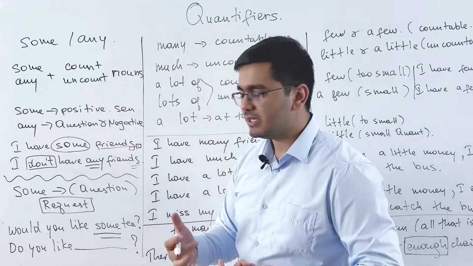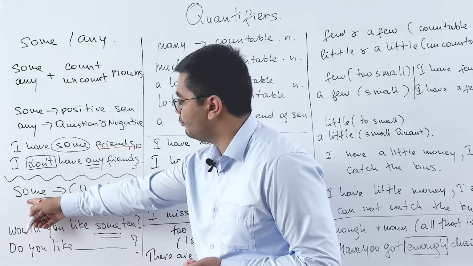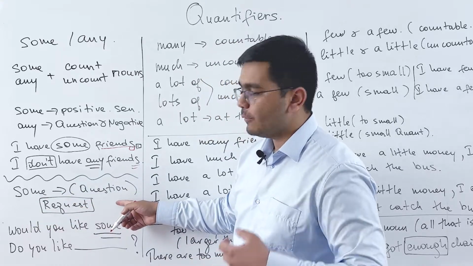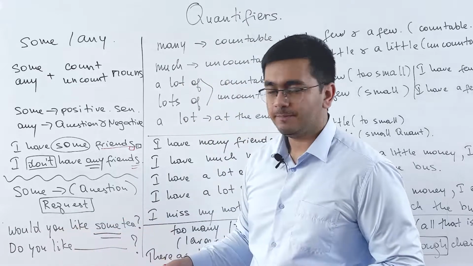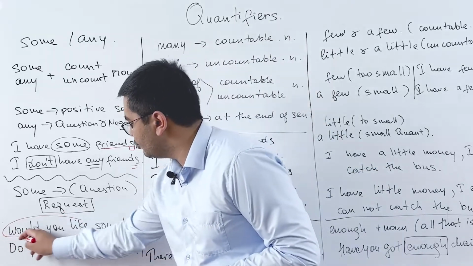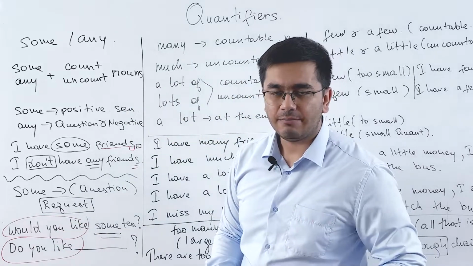And there is an exception, which means we can use some for the question form when there is a request. For example, would you like some tea? With would you like and with do you like, we can use some in question form.